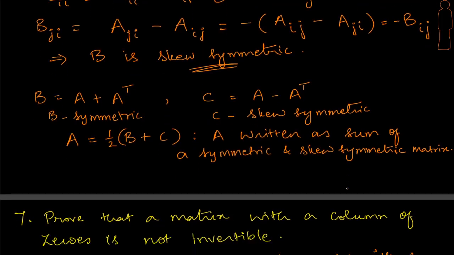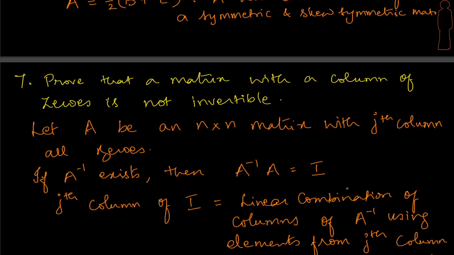Okay, here is another interesting problem. Is it possible to prove that a matrix with a column of zeros is not invertible? We have a proper square matrix and we have a column of zeros there. Is it possible to prove that the inverse doesn't exist? Again, what comes to our aid is the different pictures of multiplication. So what we need to think of is whether we need to use the column picture or the row picture. Since it's given that it's a column of zeros, maybe the column picture could come to our help. So let's look at the solution.